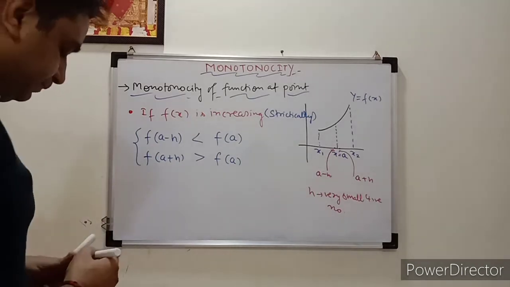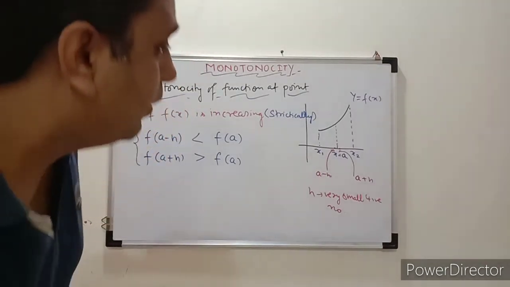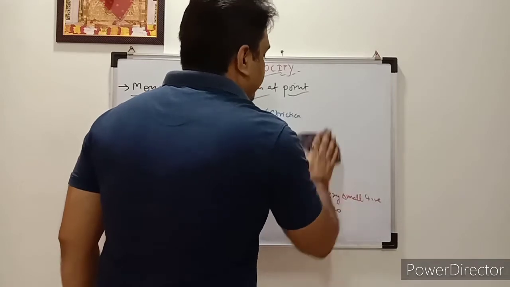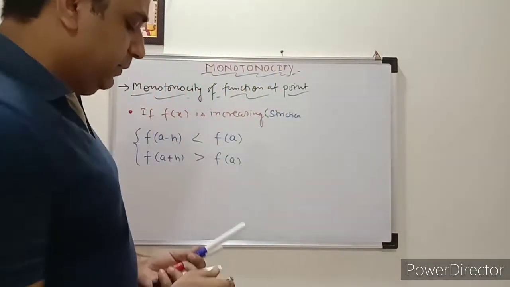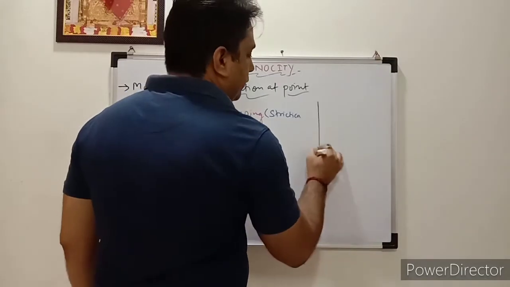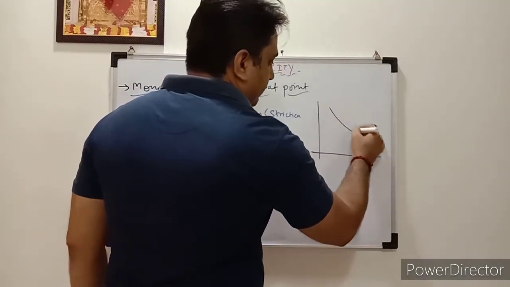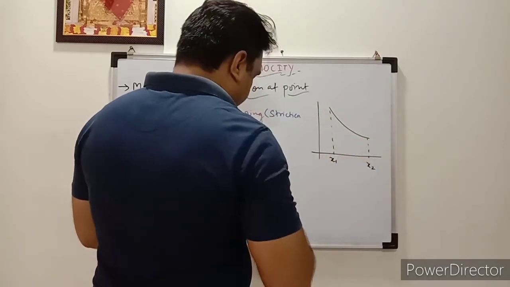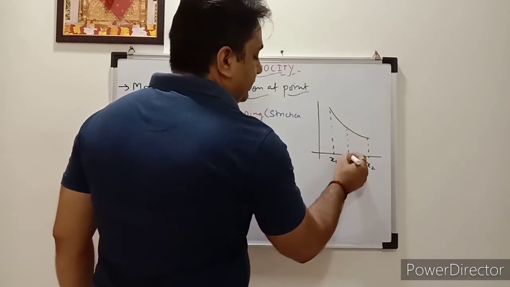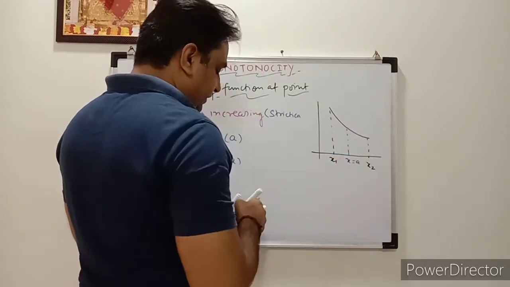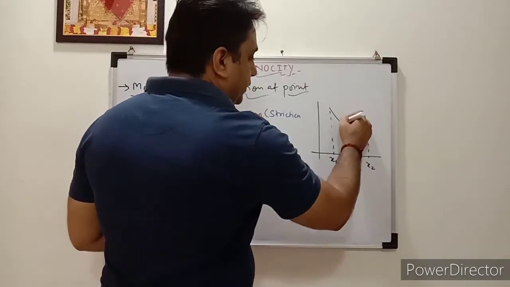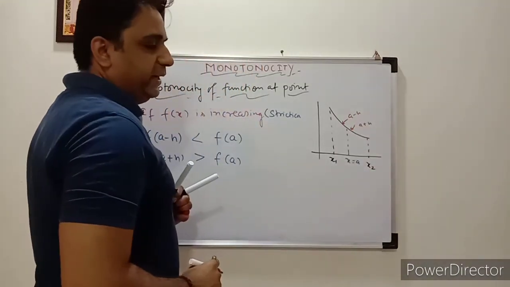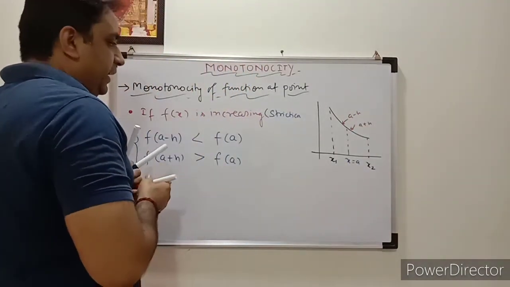Okay? Similarly, when the function is strictly decreasing, in the same manner you have to check that one, correct? Again we need to draw one graph like that. Decreasing means it will be like that. There will be one point x1, one point x2, and we are checking the point x equal to a. Very simple, we need to take 2 points, one on the right side and one on the left side of a. It is a plus h and a minus h.